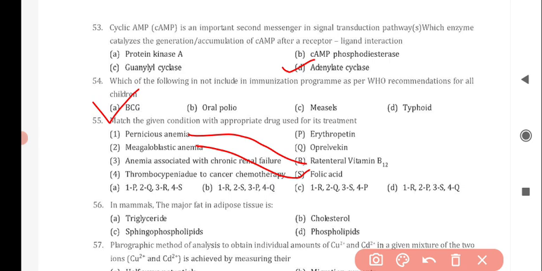For anemia associated with chronic renal failure, it correctly matches with option P, that is erythropoietin. For thrombocytopenia due to cancer chemotherapy, it correctly matches with option Q, that is oprelvekin. So option B is correct for this question. Next question is, in mammals, the major fat in adipose tissue is, and the correct answer is option A, triglyceride.